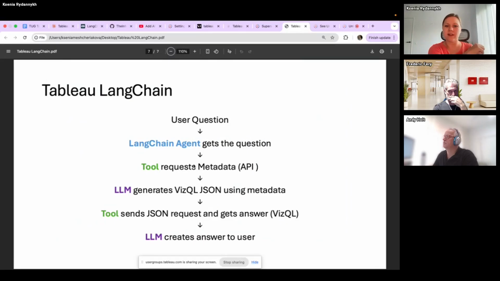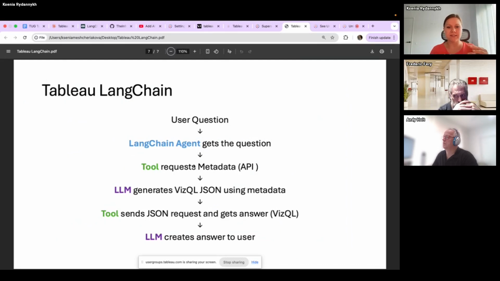We send this question to a LangChain agent, and also we send some secure credentials from our Tableau server. Tableau LangChain calls some tool which can request metadata from Tableau, the list of all possible attributes and what dimensions we have, what you can request. After this, the tool sends this information to the large language model, and the model receives a prompt which contains the question from the user and metadata about your data source.